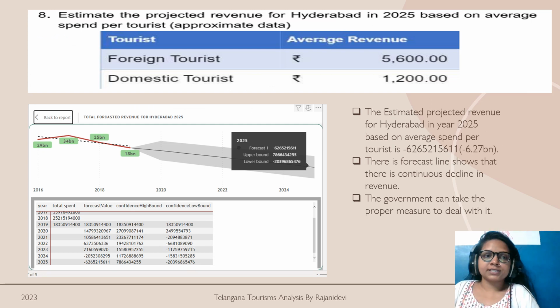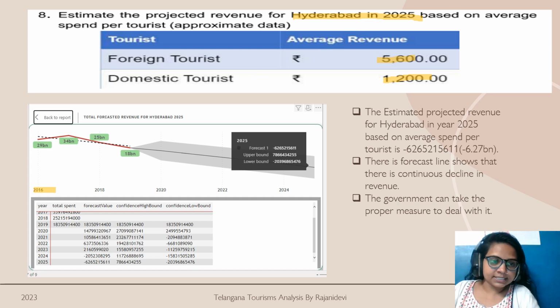Coming to the next question, it says: estimate the projected revenue for Hyderabad in 2025 based on the average spent per tourist, approximate data. So a foreign tourist is spending 5600 and the domestic tourist is spending 1200. So again for this purpose I have used the line chart, and I can see the data over here.